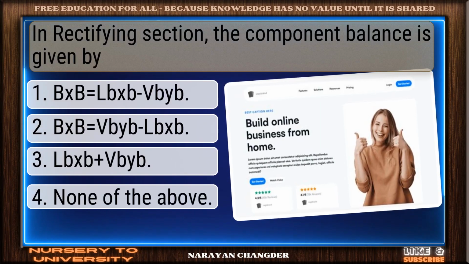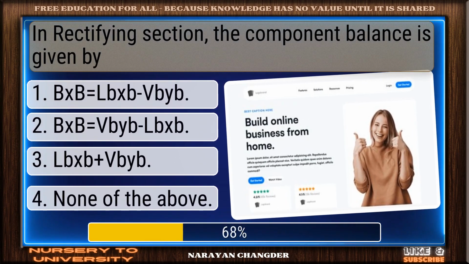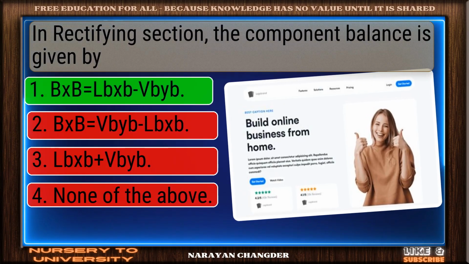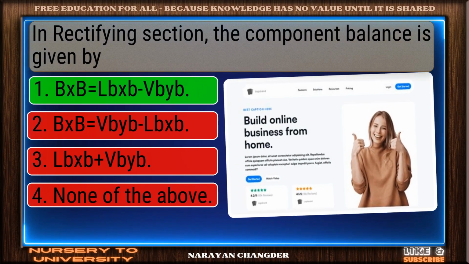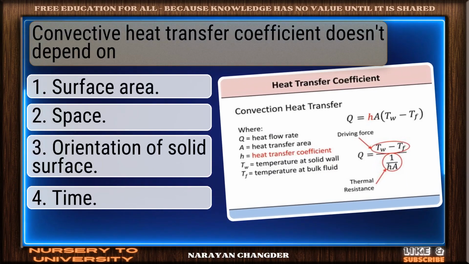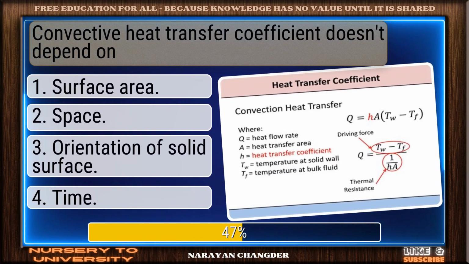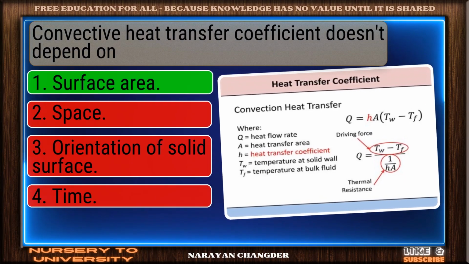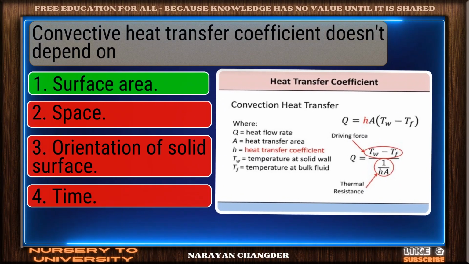In rectifying section, the component balance is given by. Sharp thinking. VB yB equal to LB xB plus D xD is the right choice. Convective heat transfer coefficient doesn't depend on. Correct response. Surface area is the most accurate answer.